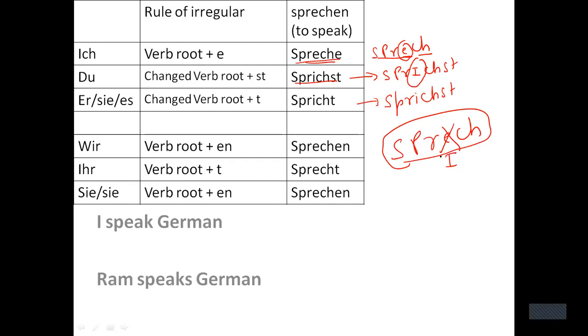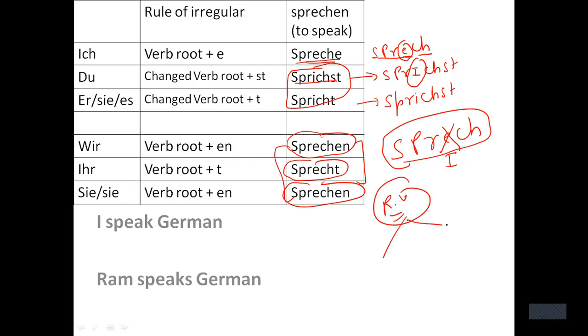Now, please be careful that I have not changed the verb root in wir, I have not changed the verb root in ihr, I have not changed the verb root in sie. These are the same as regular verbs. The changes will take place only in du and er/sie/es. So if I talk about irregular verbs, two points you must keep in mind.